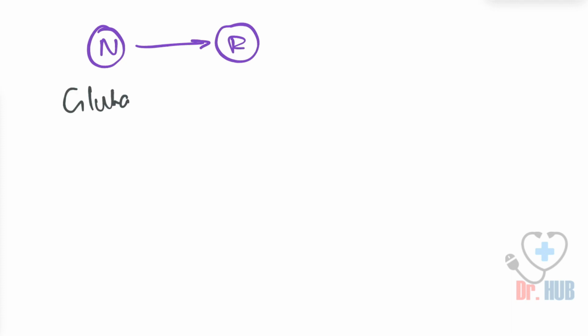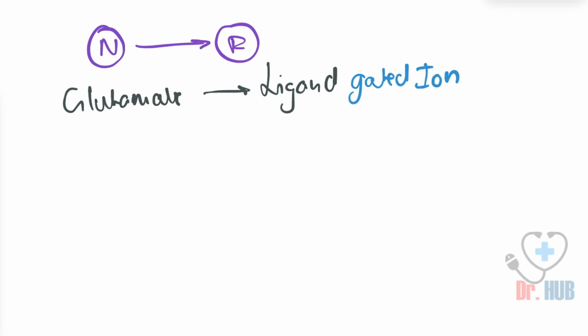To start off with, we are firstly going to introduce the neurotransmitter and look at the receptor it involves. Now to start with glutamate. So the glutamate receptor is a ligand gated ion channel.